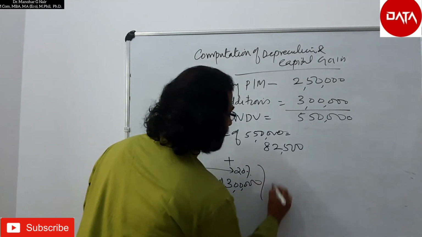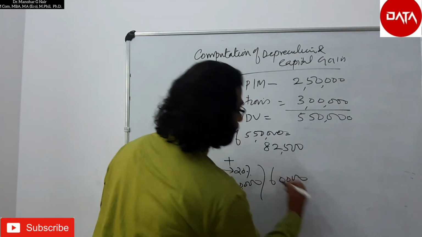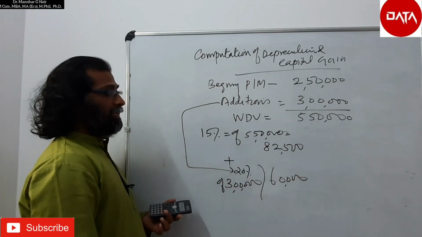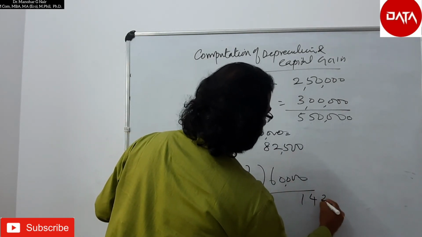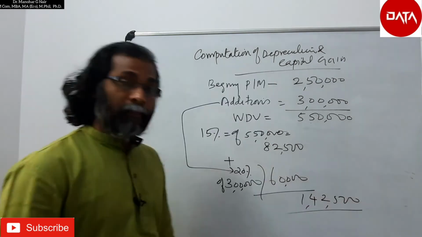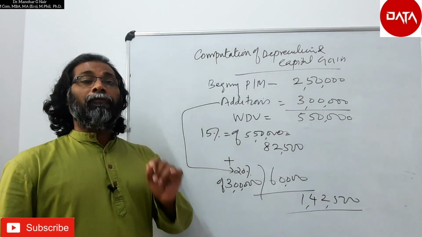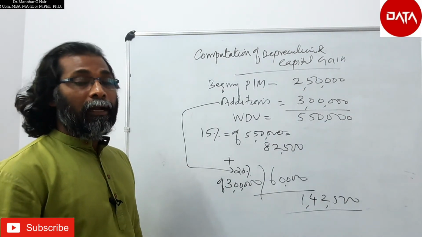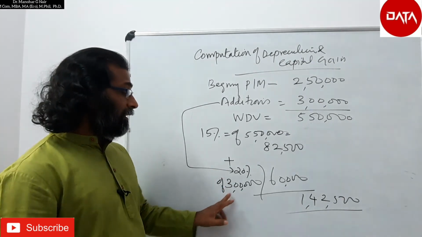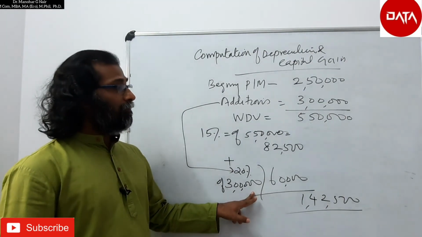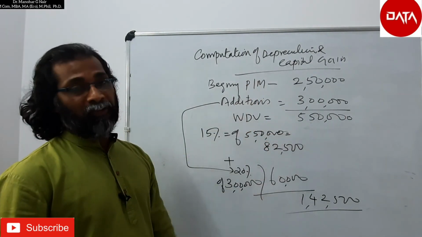It will be 60,000. Then the total depreciation is equal to 1,42,500. Therefore 1,42,500 will be the depreciation allowance, including the additional depreciation and the normal depreciation.